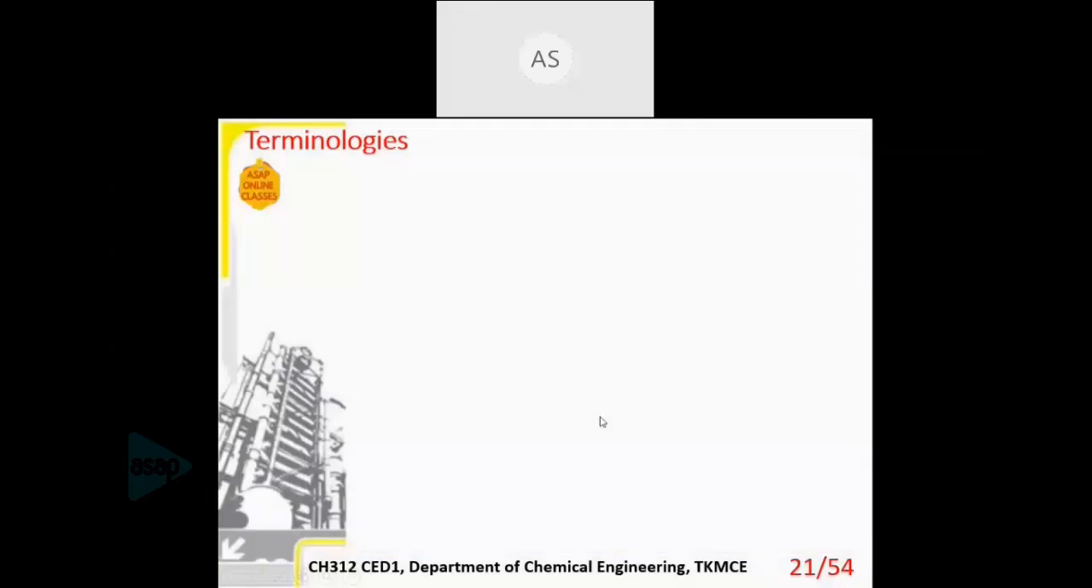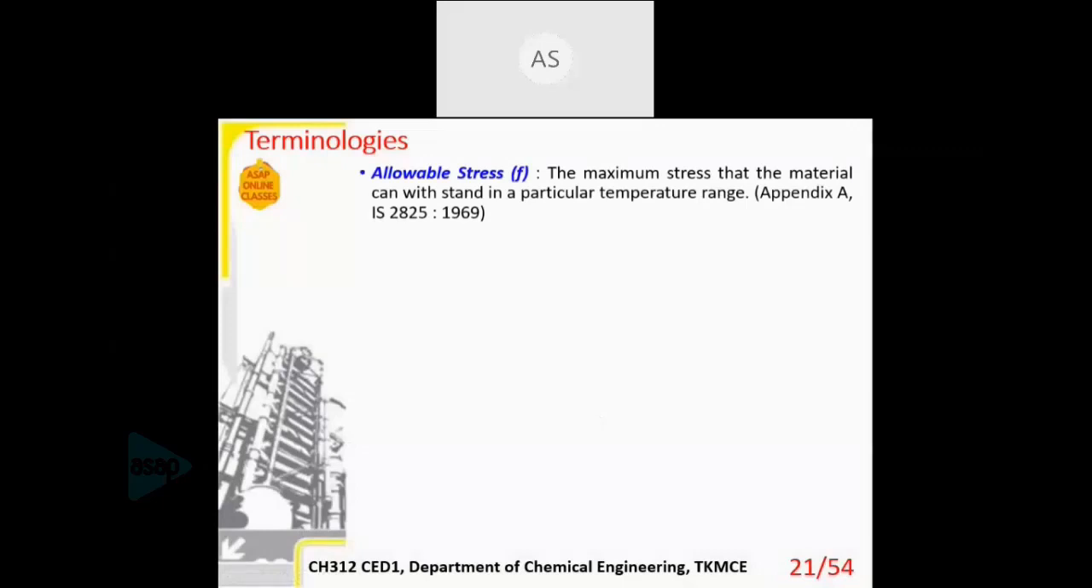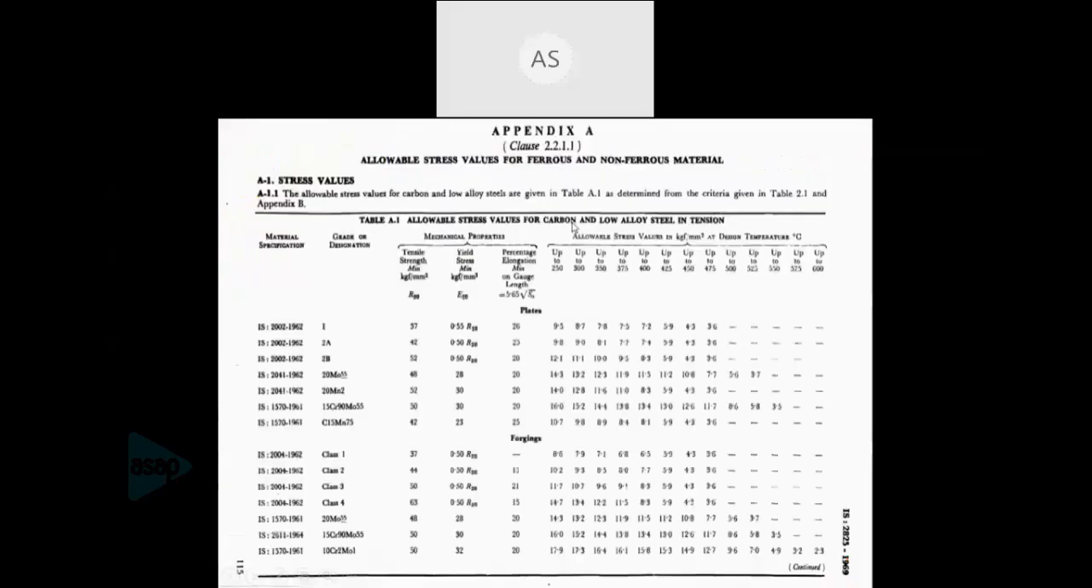Then the next term is the allowable stress, small f. It is the maximum stress that a material can withstand at a particular temperature range. It is also called the rupture stress. Above this stress, the material will rupture. That is the idea, so whatever the design, you have to keep it under that f value. It is also available in Appendix A of IS 2825. This is the Appendix A from IS 2825.